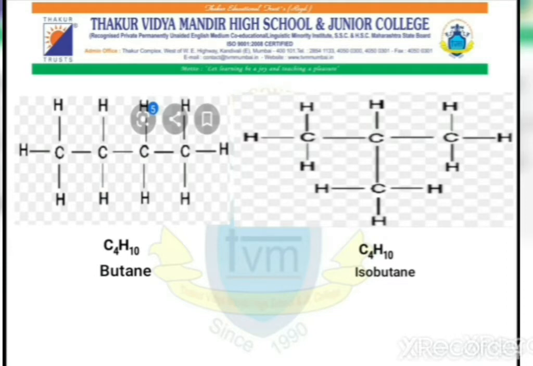So such compounds which have the same formula but different structures, listen carefully, are said to be isomers, or that property is called isomerism. So isomers or isomerism is a property of compounds which have the same molecular formula but different structural formulas.